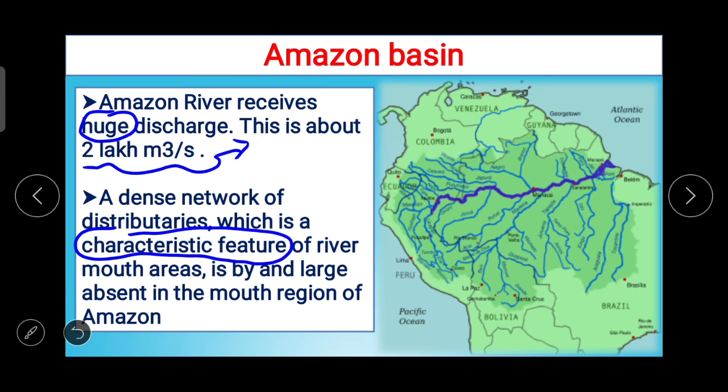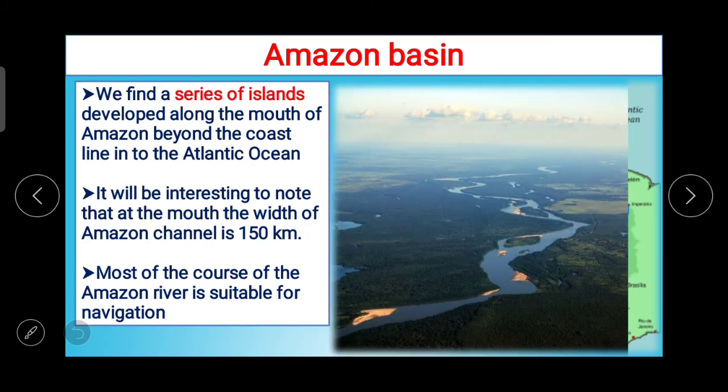Again I am repeating, a dense network of distributaries. Here on the screen you can see the network of the distributaries, which is a characteristic feature of river mouth areas and is by and large absent in the mouth region of Amazon. Instead, we find a series of islands developed along the mouth of Amazon beyond the coastline into the Atlantic Ocean.